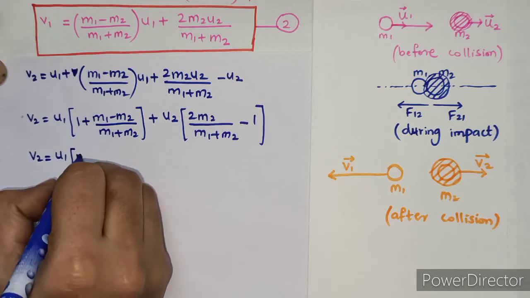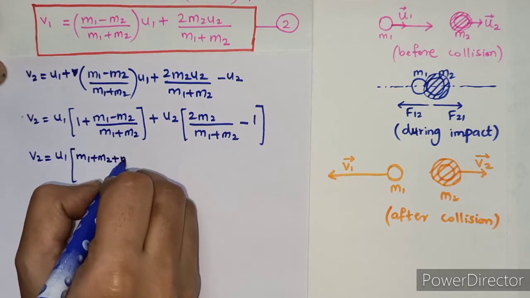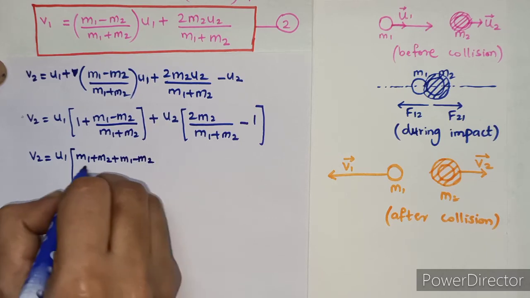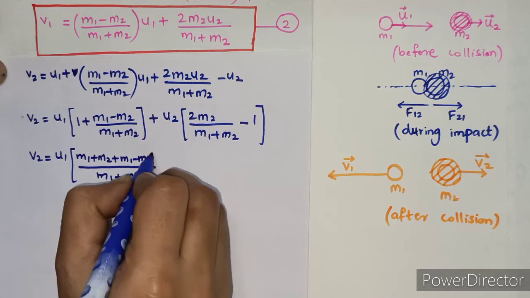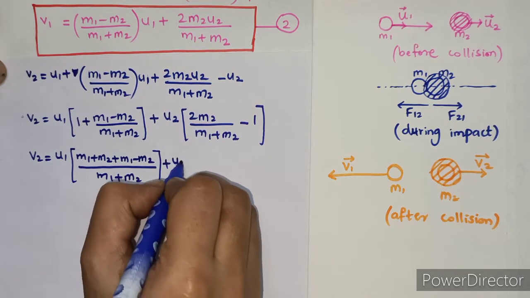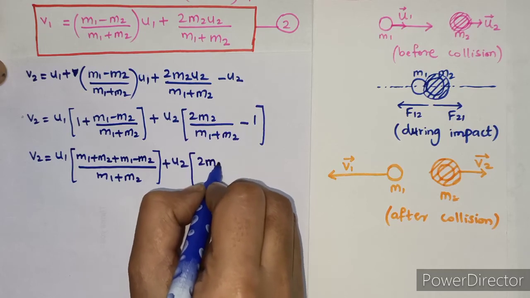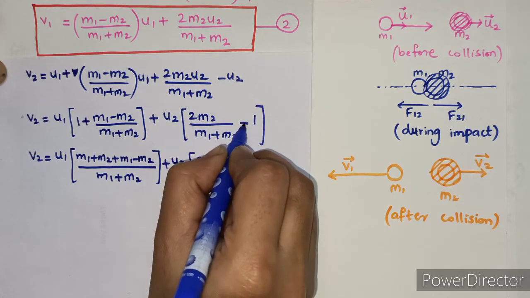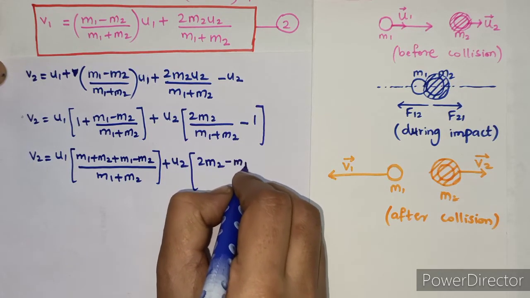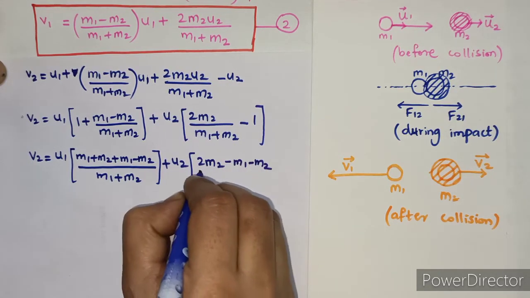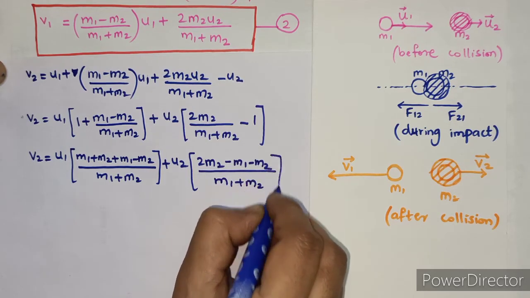It becomes m1 plus m2 plus m1 minus m2, the whole divided by m1 plus m2. Then plus u2, solve this bracket, 2m2 minus 1 into m1 plus m2 is there, so it becomes minus m1 minus m2, the whole divided by m1 plus m2.